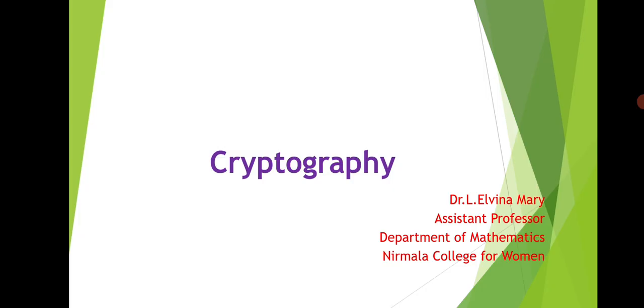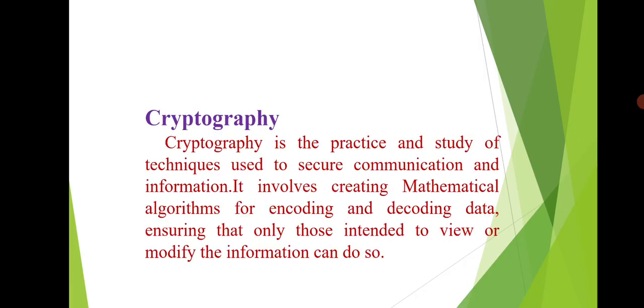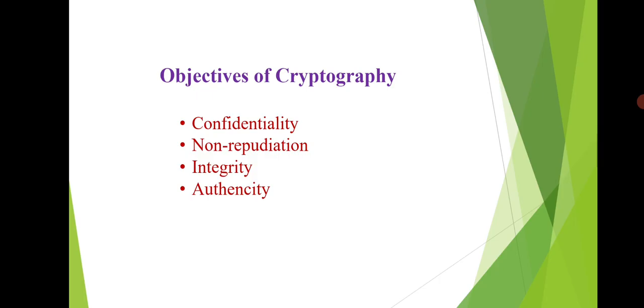Today we will discuss cryptography. In this module, let us see what is cryptography, encryption, decryption, examples and types of keys. First, let us see what is cryptography. Cryptography is the practice and study of techniques used to secure communication and information. It involves creating mathematical algorithms for encoding and decoding data, ensuring that only those intended to view or modify the information can do so. Let us see the four objectives of cryptography.